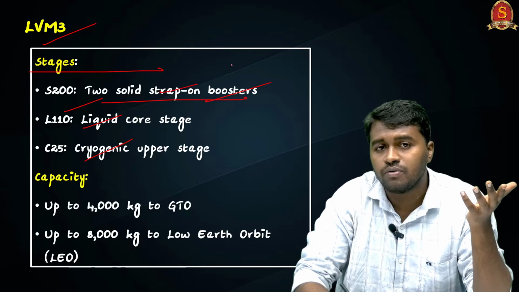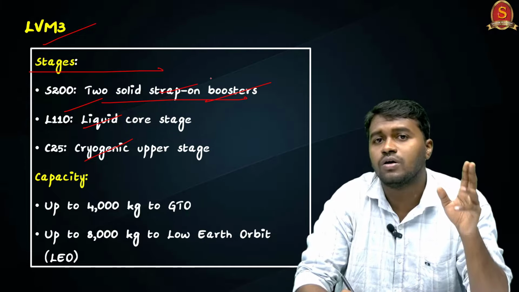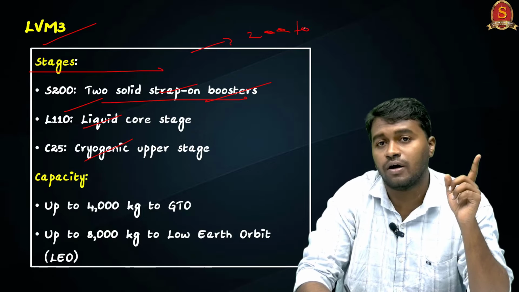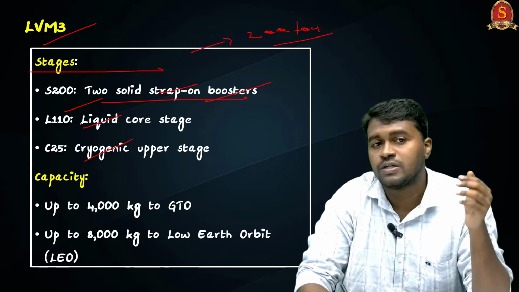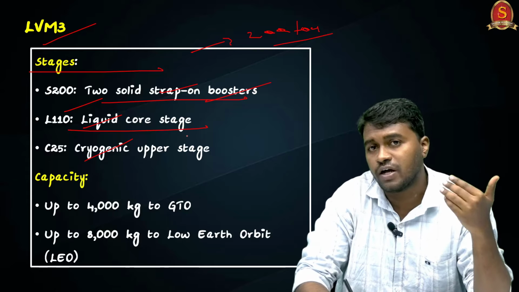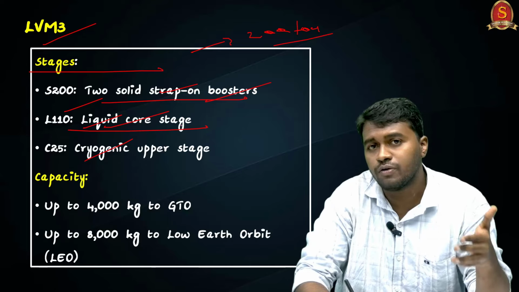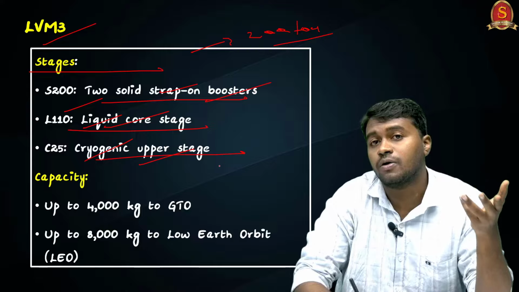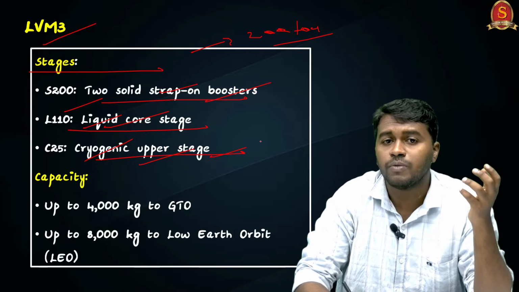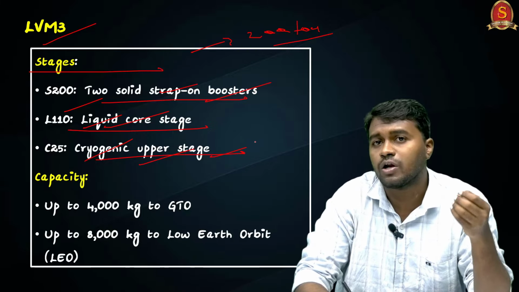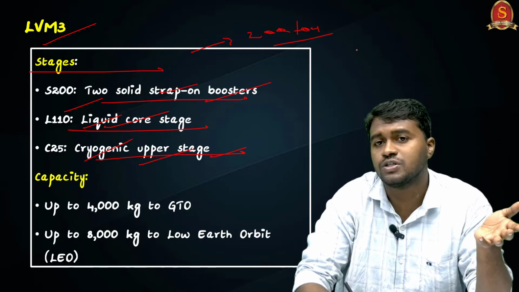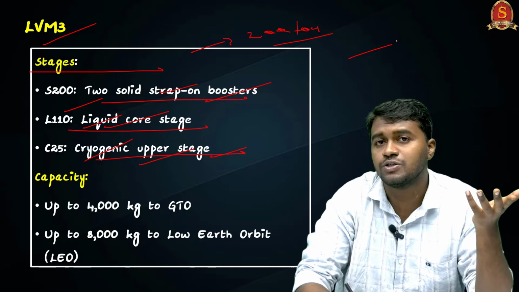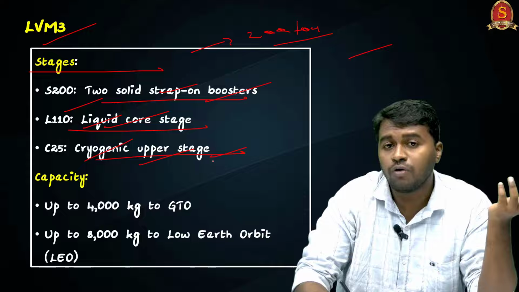So we can see that the rocket has 2 boosters, and for each booster we are using approximately 200 ton solid propellant. And the next stage, for the controlled flight, we are using the liquid fuel, and for the final push to the orbit we are using the cryogenic fuel, because we know that for the cryogenic fuel we are using liquid hydrogen or liquid oxygen with a temperature approximately minus 140 degrees Celsius to 200 degrees Celsius, and they are known for their efficiency.